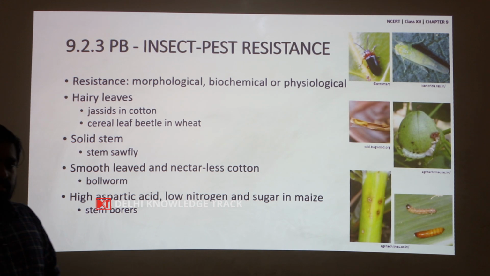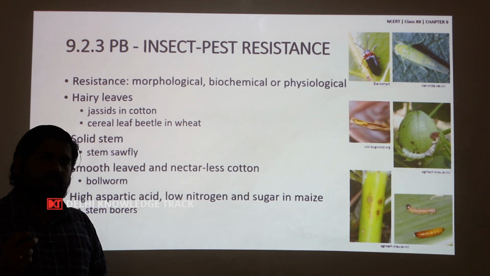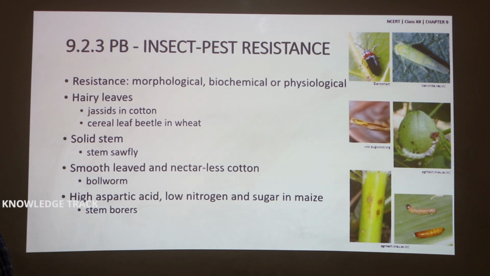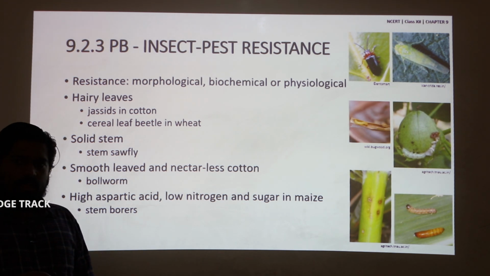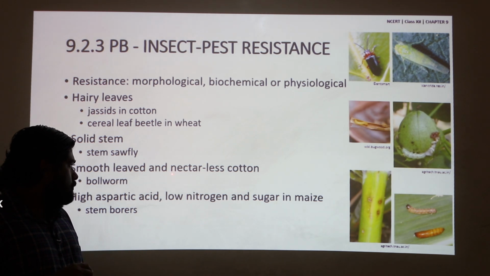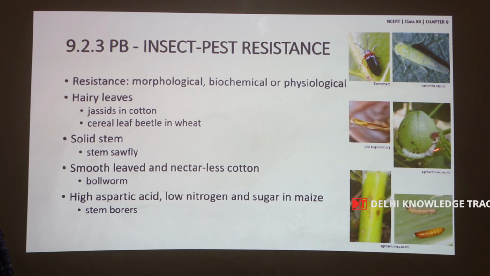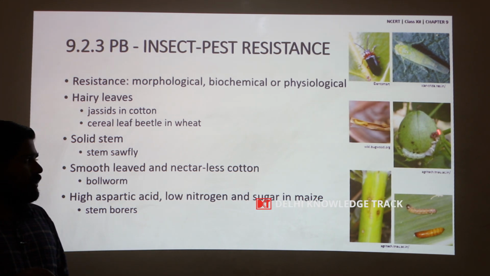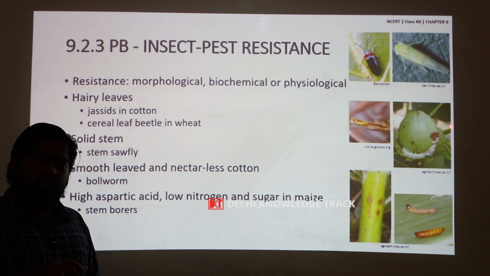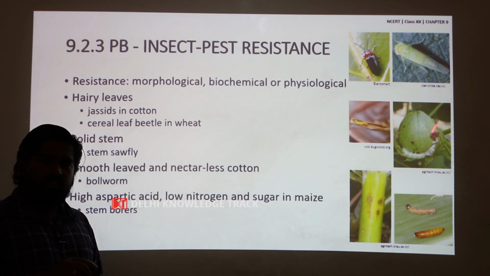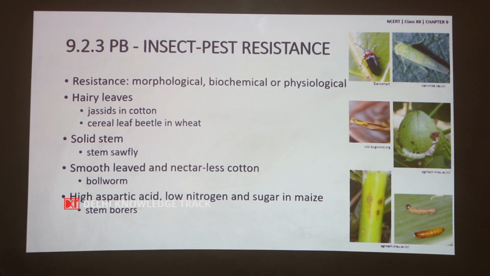There is a small nectar gland on the lower side of the cotton leaves which attracts insects and other pests, so cotton lines with nectarless leaves are resistant to bollworm. The boll is the part produced after fertilization of the cotton flower, inside which the cotton fiber is produced.